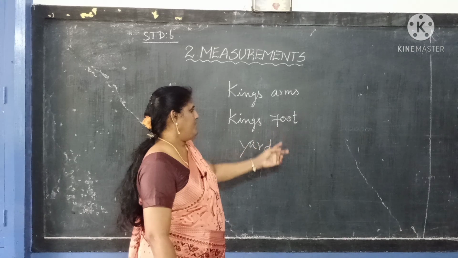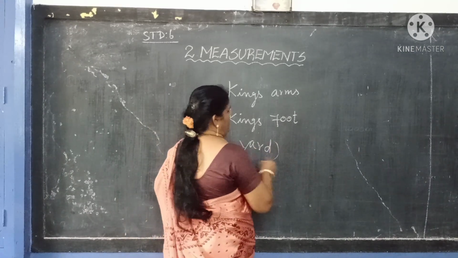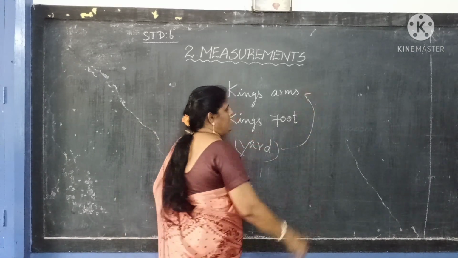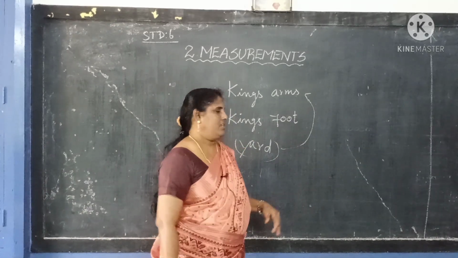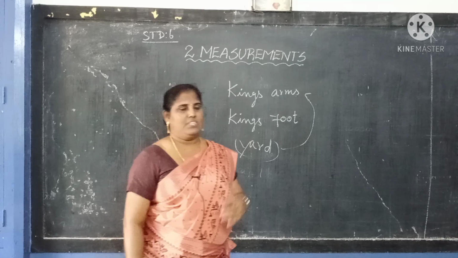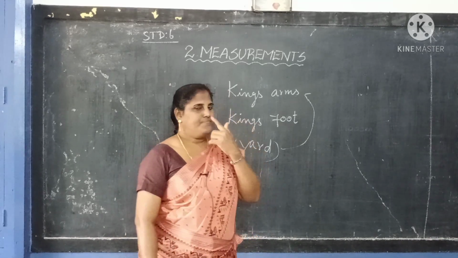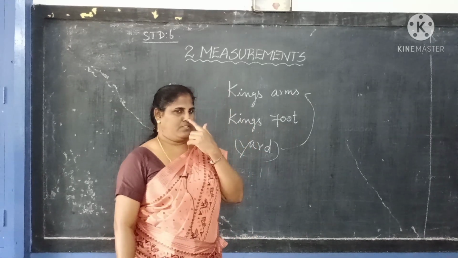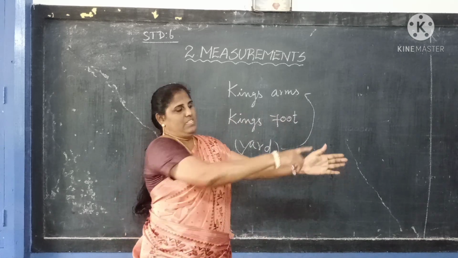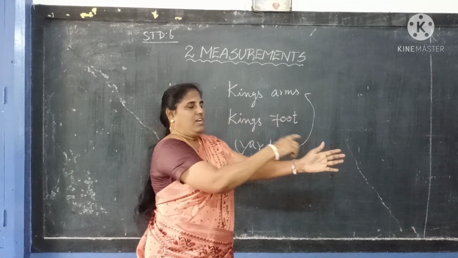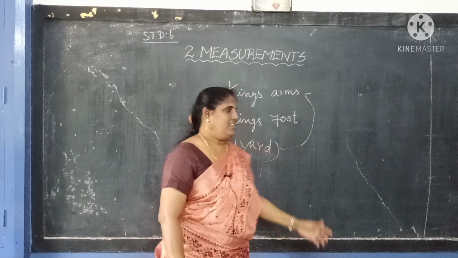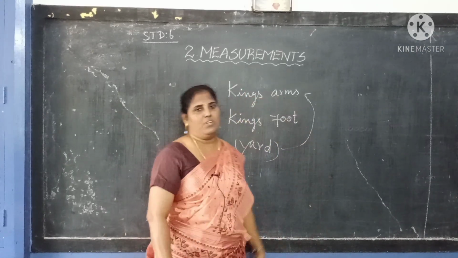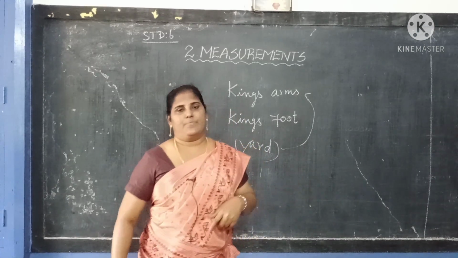Yard and arms are both the same. King's foot means the foot, and they used it. Then a yard means the distance between his nose and the thumb. That is called a yard. That is the king's arm. That only they used in the earlier days.